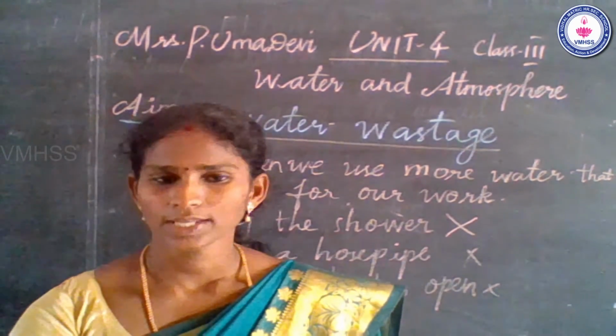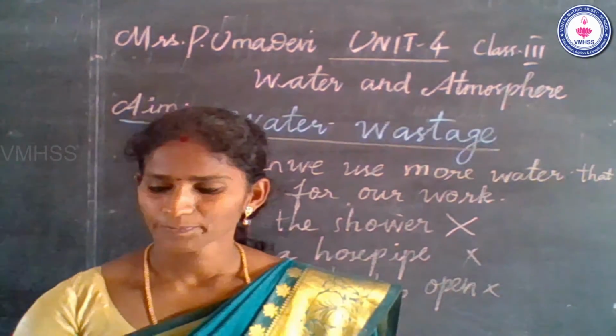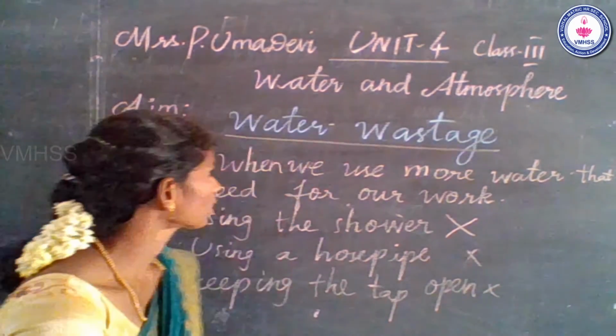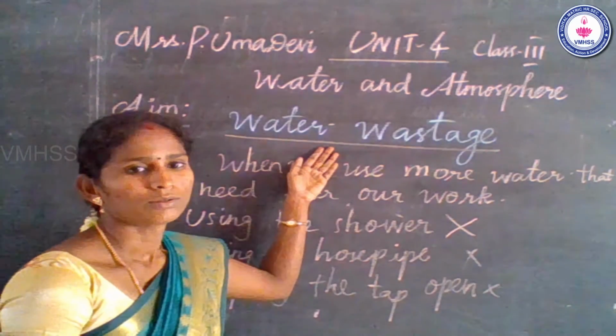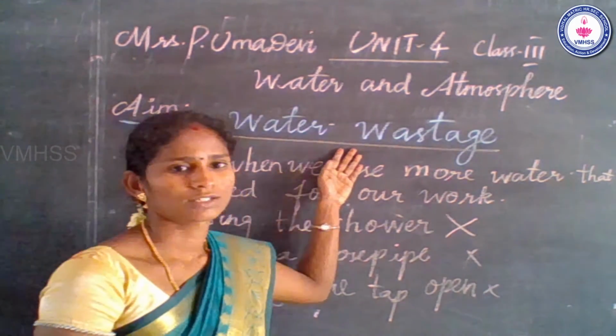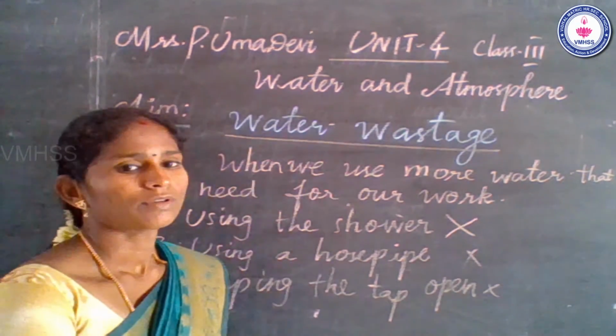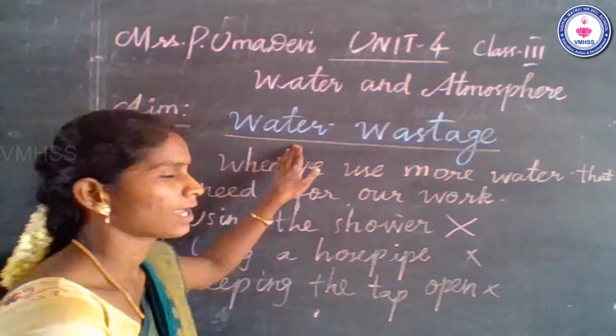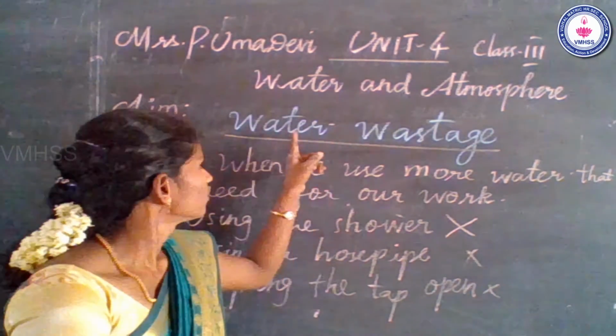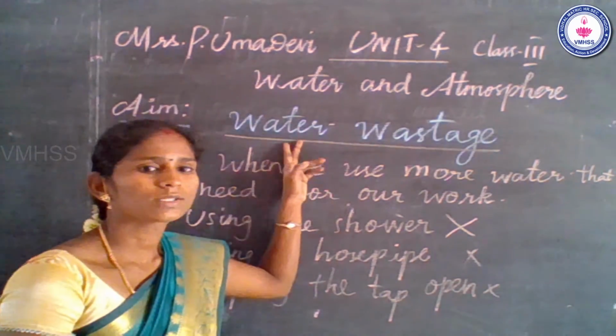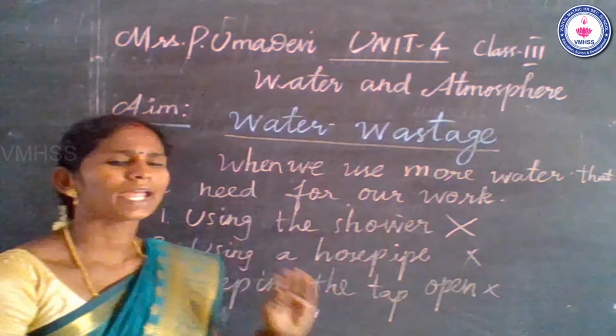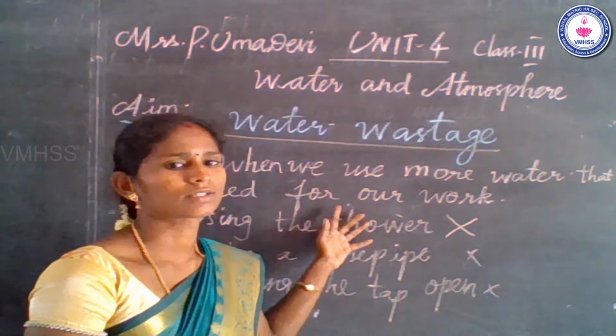So, some of the ways, please, students. Water wastage is one of the harmful effects in our life. Okay, so please save water. Why should we save the water? Water is one of the natural resources. It's not a man-made resource. So please save water. Okay.